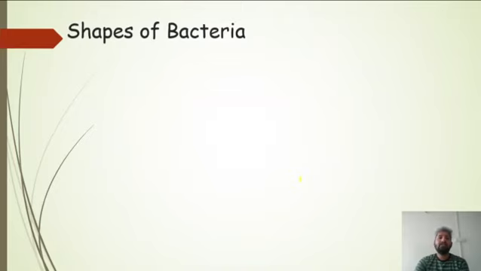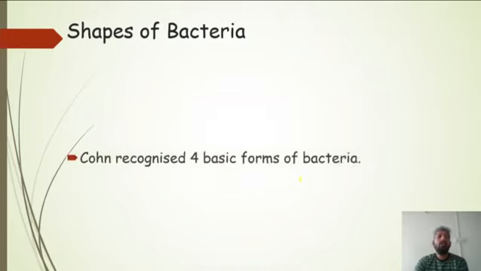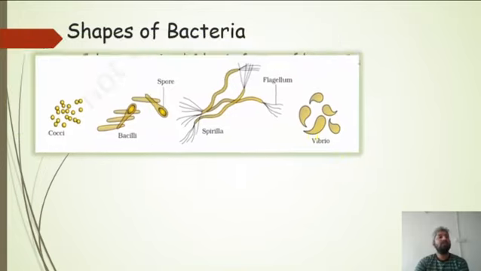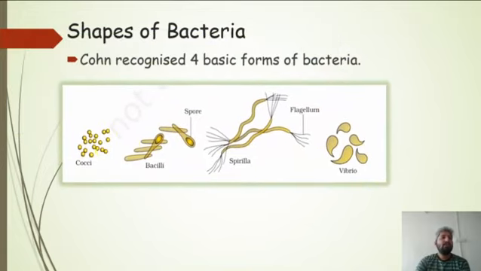There was a scientist named Cohen. Cohen recognized four basic shapes, four basic forms of bacteria. Here is the diagram. Bacteria can be round, spherical, and they are called cocci. They can be rod shaped, called bacilli. They can be spiral, called spirilla, and they can be comma shaped, called vibrio. Let us talk about them.